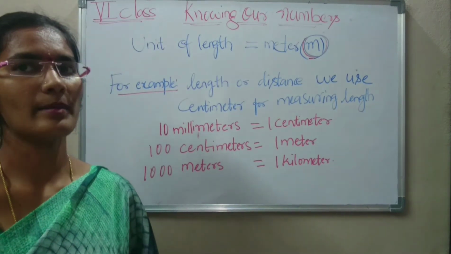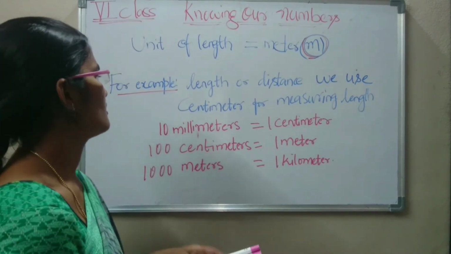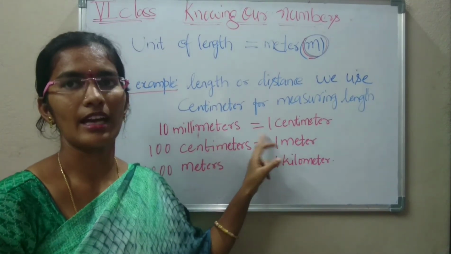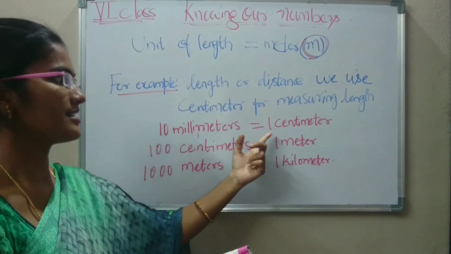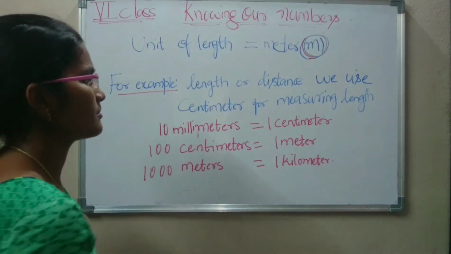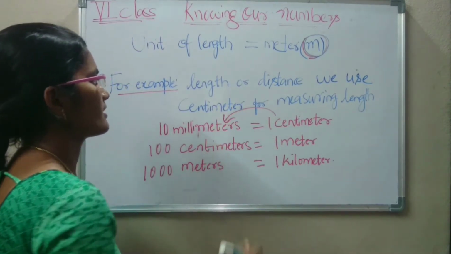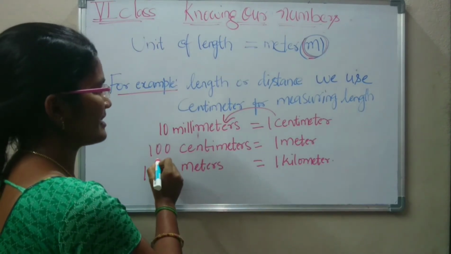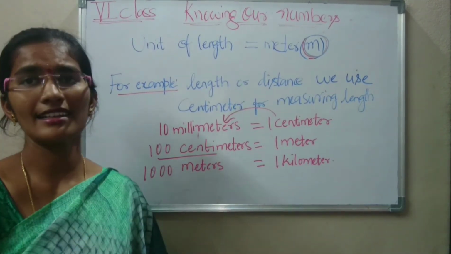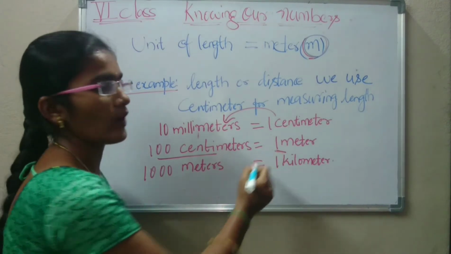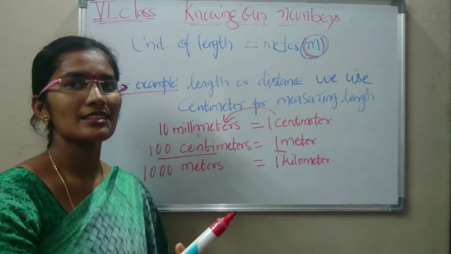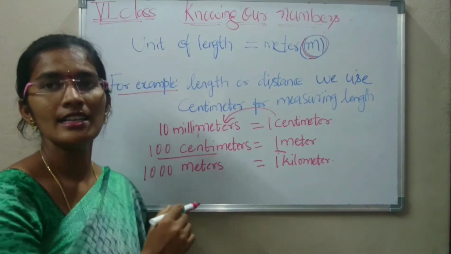Okay, now 10 millimeters equal to 1 centimeter. So 1 centimeter is nothing but 10 millimeters. Now 100 centimeters is equal to 1 meter, or 1 meter is nothing but 100 centimeters.